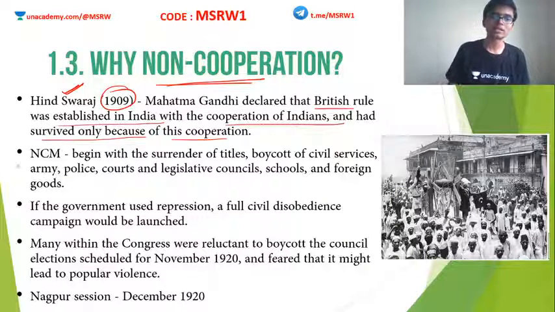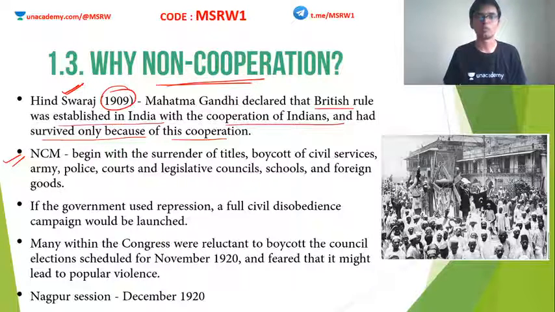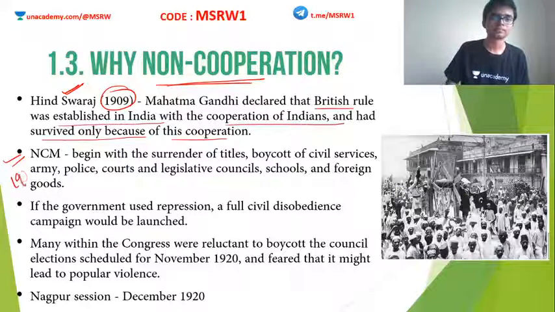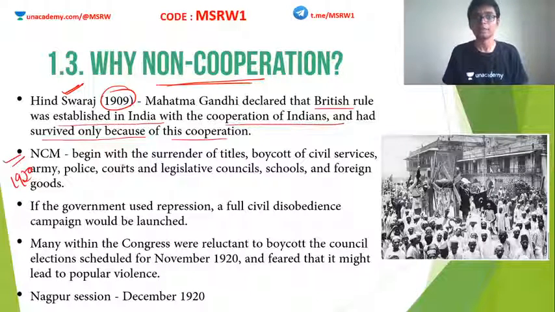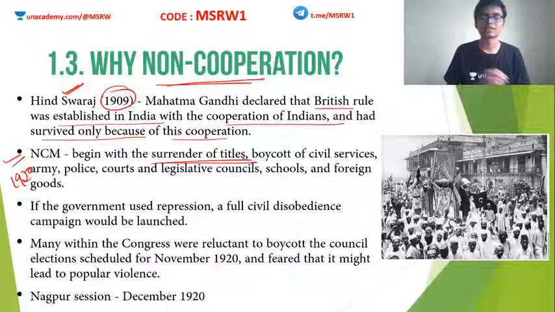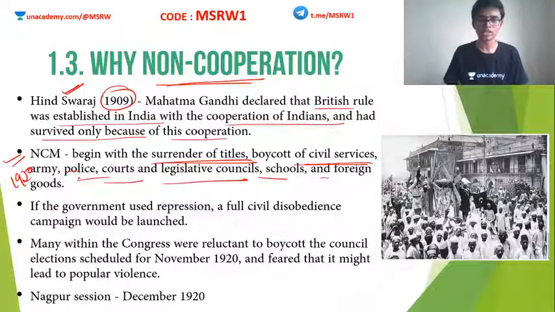So the non-cooperation movement was launched in 1920, and it began with the surrender of titles. Okay, various titles were surrendered. Civil services were boycotted. Army, police, courts, legislative councils, schools, foreign goods, everything was boycotted. Okay, so this was a very mass struggle. Various sections of society participated in this with high enthusiasm.